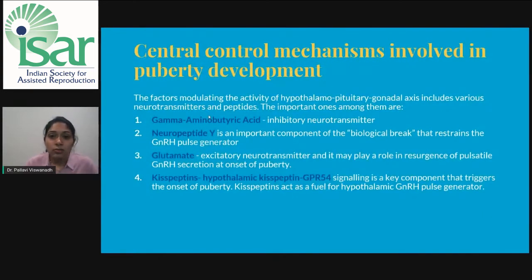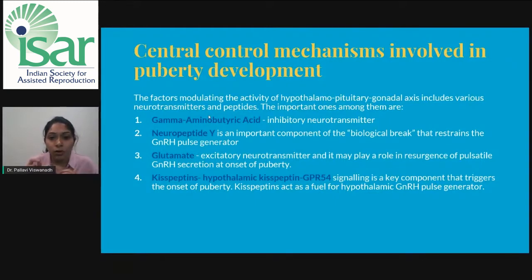The central control mechanisms are involved in the regulation of this axis, which in turn governs pubertal development. The factors modulating the activity of the hypothalamo-pituitary gonadal axis include various neurotransmitters and peptides. Let's discuss the important ones among them, and I'll put it in easy words which is inhibitory and which activates the process. Gamma aminobutyric acid, that is GABA, is an inhibitory neurotransmitter to the axis.